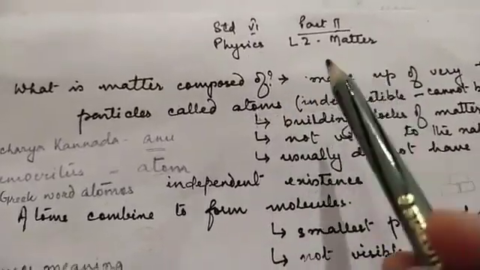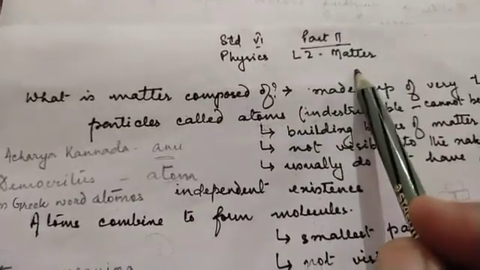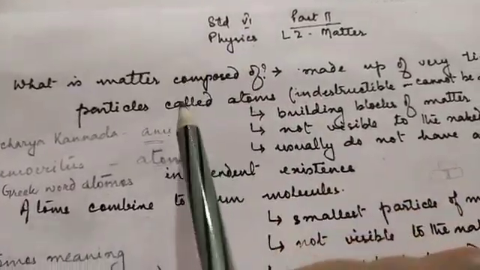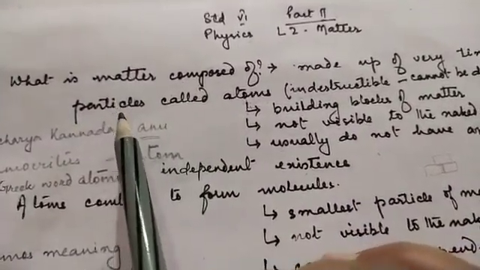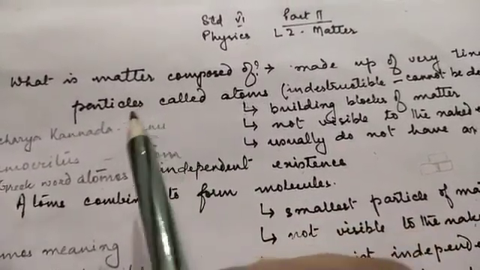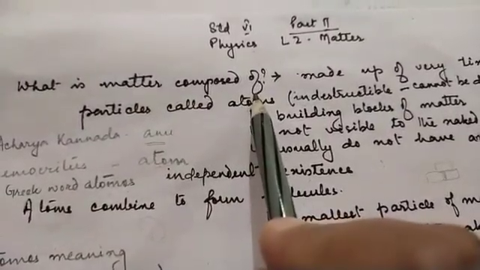Hello children, today we are going to do the second part of lesson number 2, matter, for standard 6 physics. In the first part we studied what matter is and what are the characteristics of matter. Today we are going to learn about what matter is composed of.